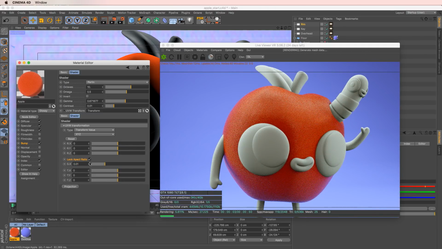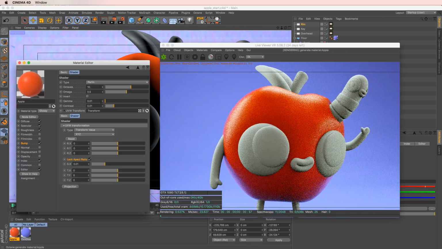And again, like I was saying, this is almost like a roughness, right? So we're almost adding some roughness when we don't even need roughness, because it's roughing it up via the actual bump channel. So again, this is way too much, so we're going to back off how much of this gamma there is. Maybe all the way down to 0.01. Seems to be a recurring theme, the 0.01. But that looks pretty good. So maybe like 0.5.